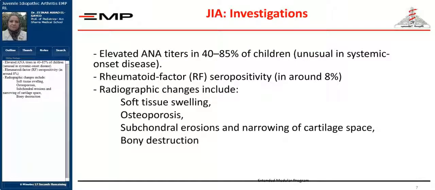Elevated anti-nuclear antibody titers are seen in 40 to 85% of children, but it is unusual to occur in systemic onset disease. Rheumatoid factor, as we said, is positive in around 8% of children with JIA. The radiographic changes that occur include, in the beginning, soft tissue swelling, then osteoporosis occurs, erosions of the subchondral bone, narrowing of the joint space, and destruction of the bone, and the end result might be total ankylosis and fibrosis